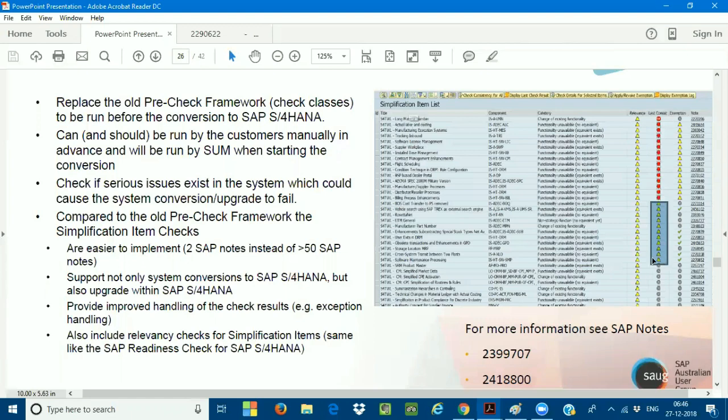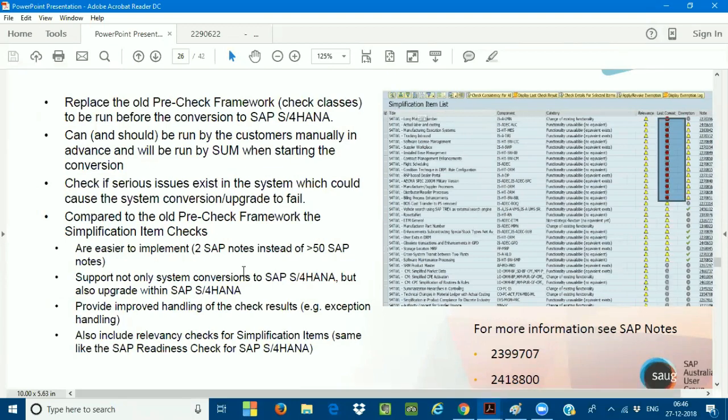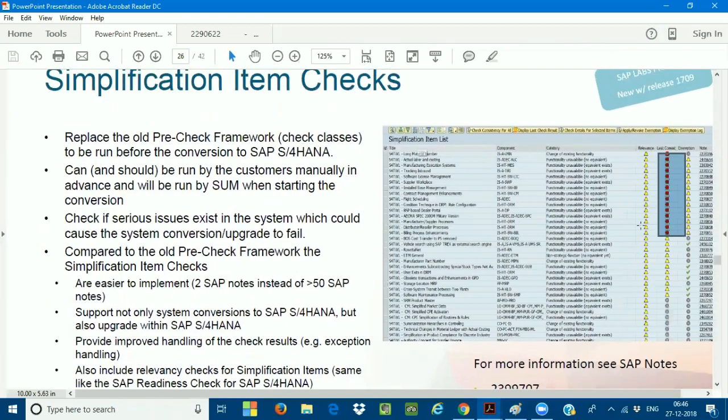If it is completely green, it is successful, because all the simplification items are successful and you can do the conversion from SAP ECC to SAP S/4HANA. But the simplification items showing in red are called showstoppers. These have to be analyzed and fixed before you go for the conversion. Very, very important. I'll discuss all these things when I come to the simplification part. This is one of the examples which I've been showing on my desktop. This is very, very important.